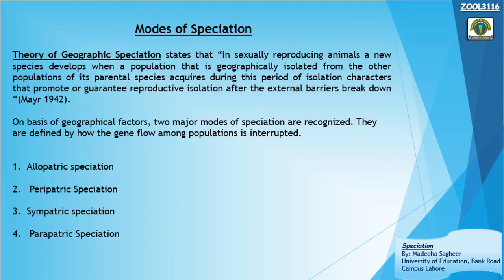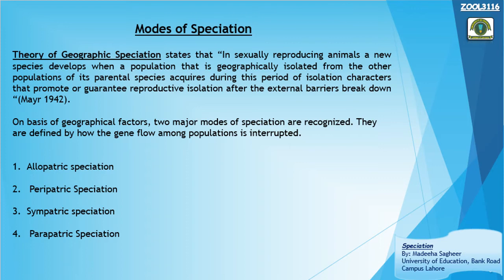Modes of speciation. We are going to discuss different modes of speciation on a geographical basis. We'll be discussing allopatric speciation, sympatric speciation, and parapatric speciation. But the most important are allopatric and sympatric speciation. Parapatric speciation has been proven theoretically, but there is not much evidence available for it. So, before going to the modes of speciation, first we have to discuss the theory of geographic speciation.